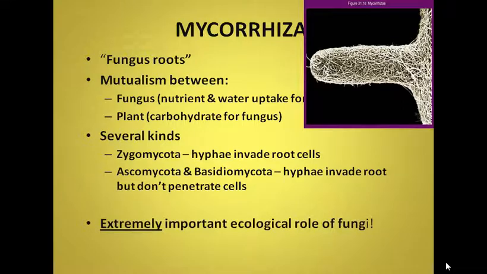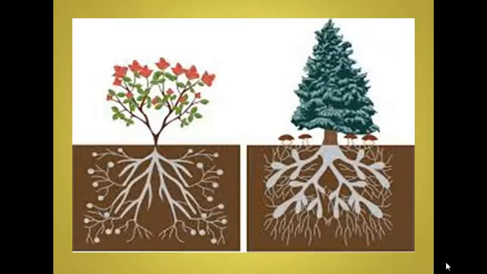They have an extremely important ecological role, since tall plants cannot obtain sufficient nutrients through their root hairs only, so in nature this mechanism has been introduced for the benefit of tall trees. Here you can see the roots of higher plants as well as the hyphae of fungi.